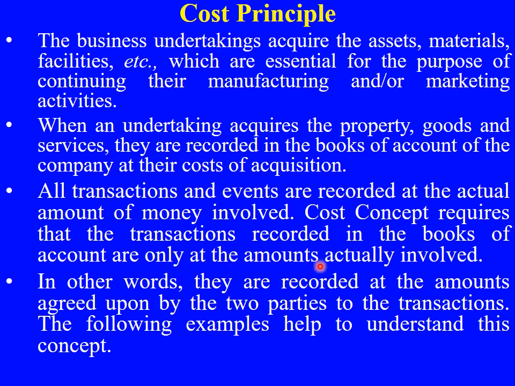If you have paid 2 lakh rupees to get a machine, then you have to record 2 lakh rupees. After 2 years, if its value is more than 2 lakhs, still you have to record 2 lakhs as per historical accounting. In other words, they are recorded at the amounts agreed upon by the two parties to the transaction. The following examples will help you to understand what exactly the cost principle is.